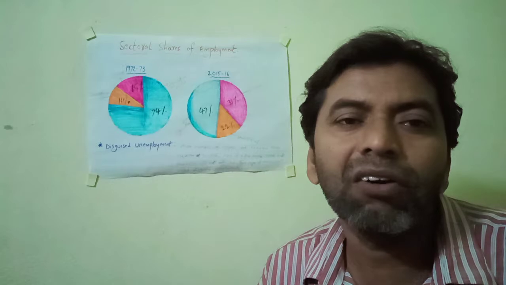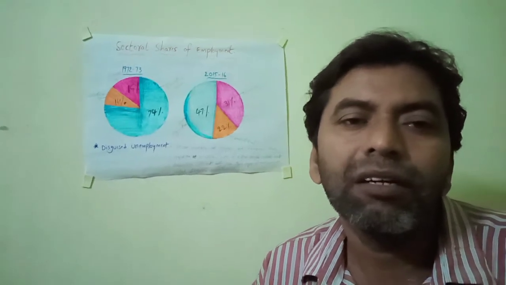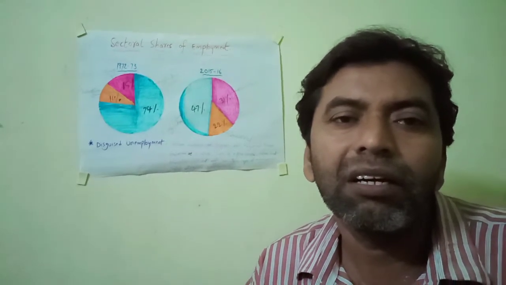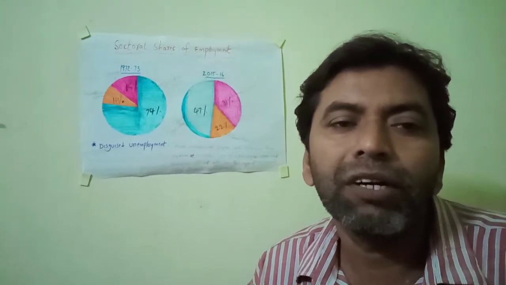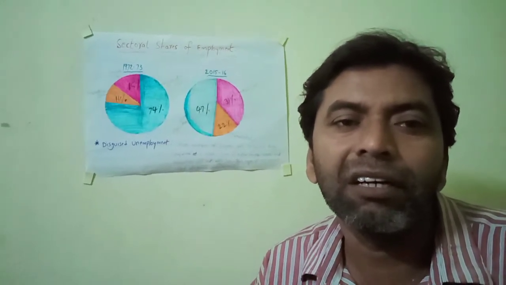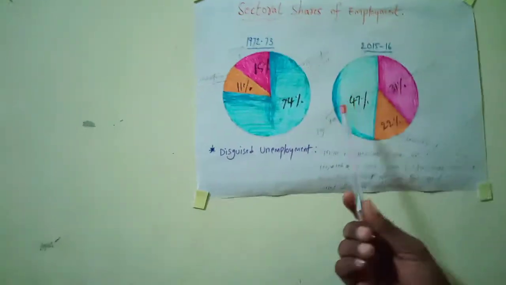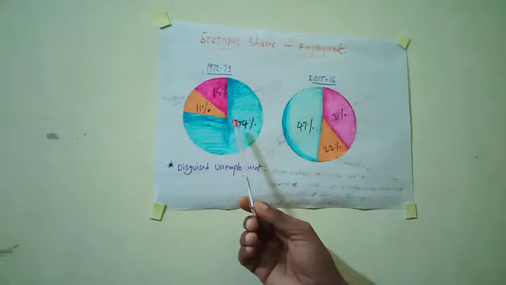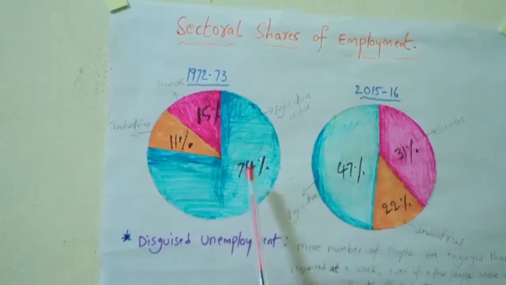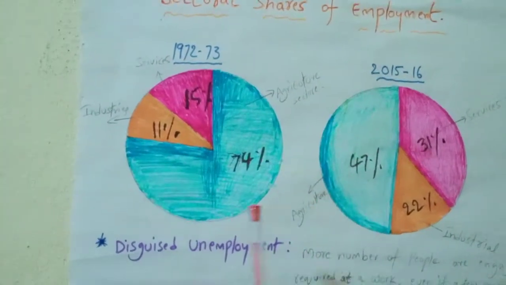So here we have three pie graphs which show the share of employment provided by each sector, for two different years.